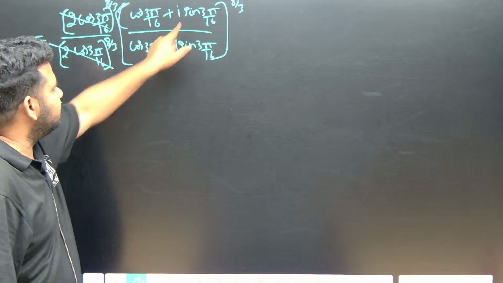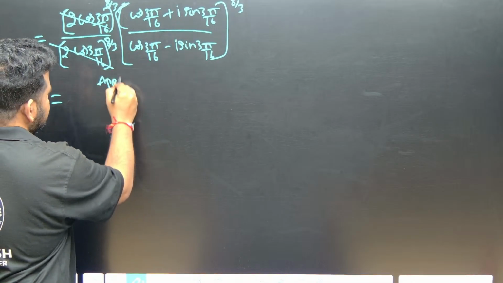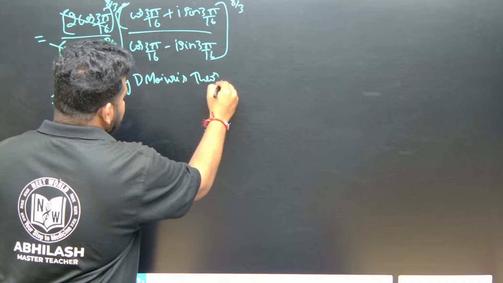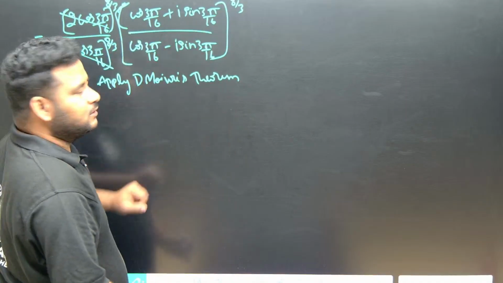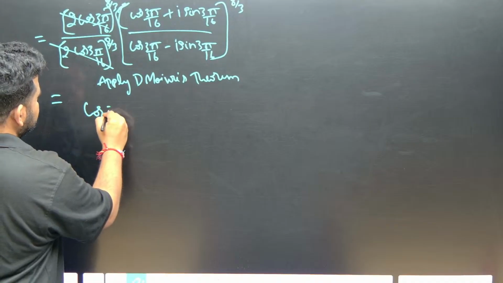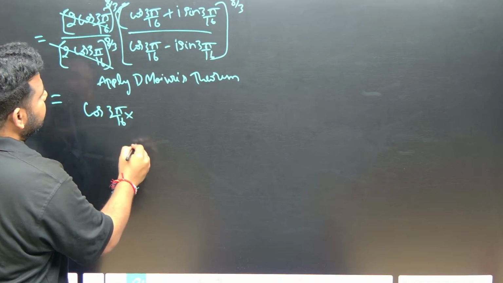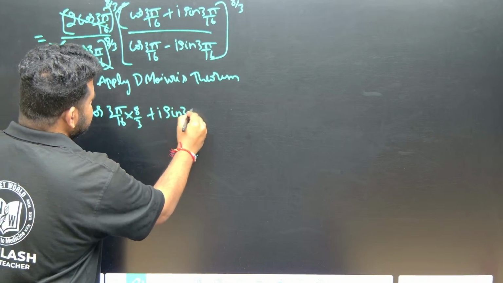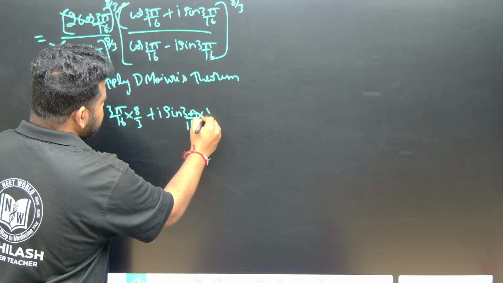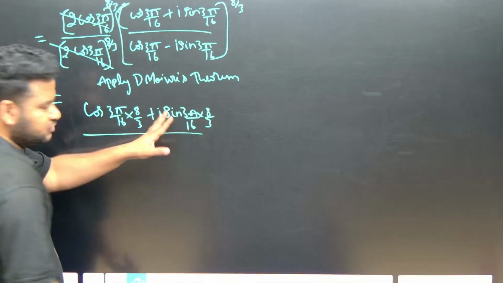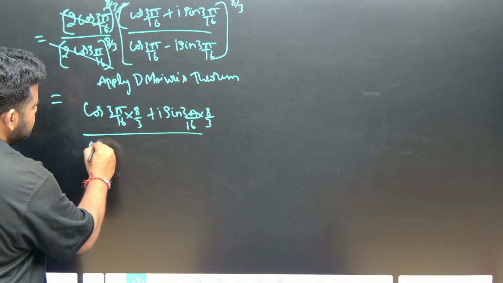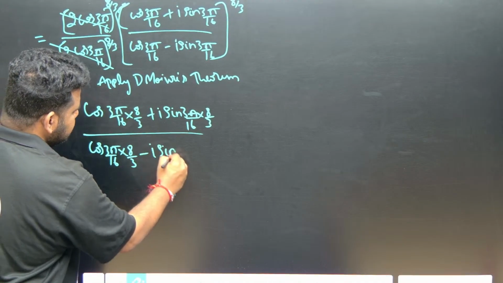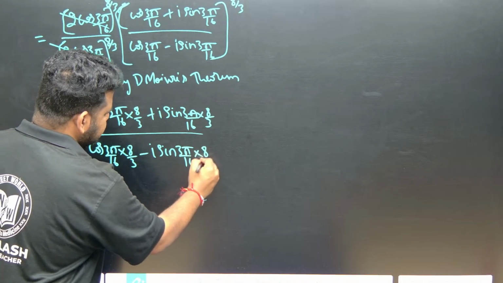Now let us apply de Moivre's theorem here. What will happen? 8 by 3 will come inside. So this will become cos of 3 pi by 16 into 8 by 3 plus I sin of 3 pi by 16 into 8 by 3. The 8 by 3 is for this angle, not for outside. Similarly, the denominator becomes cos of 3 pi by 16 into 8 by 3 minus I sin of 3 pi by 16 into 8 by 3. Correct? This is what we have.